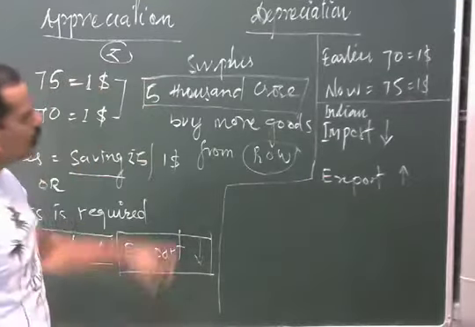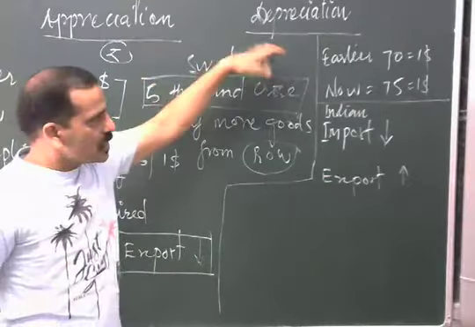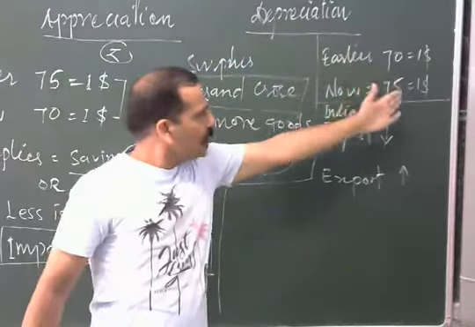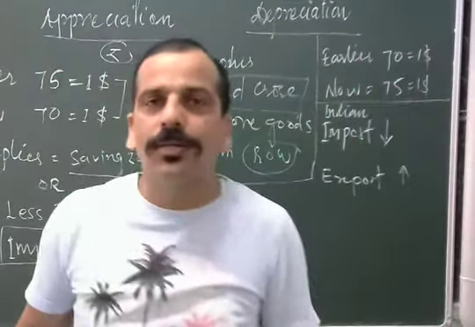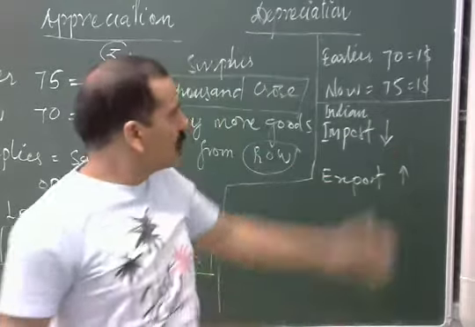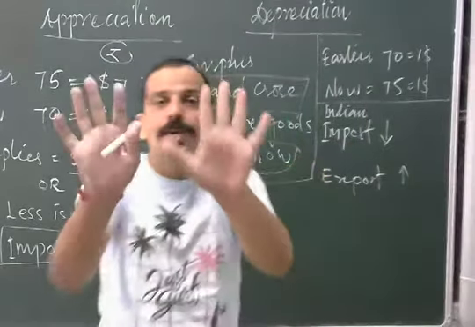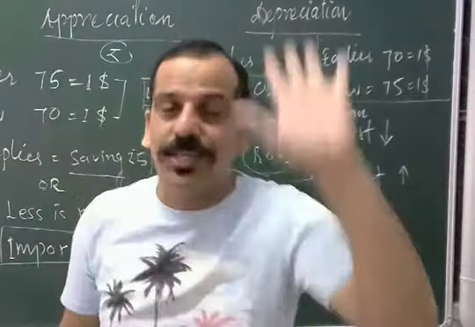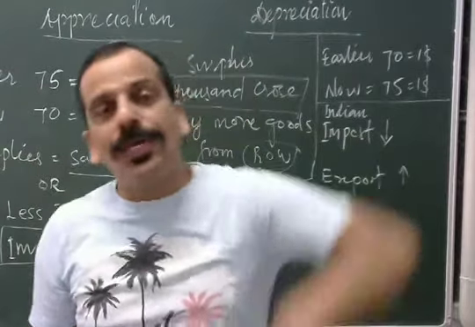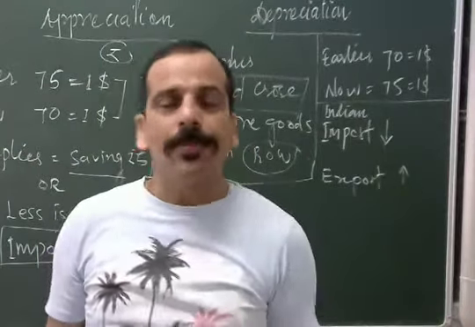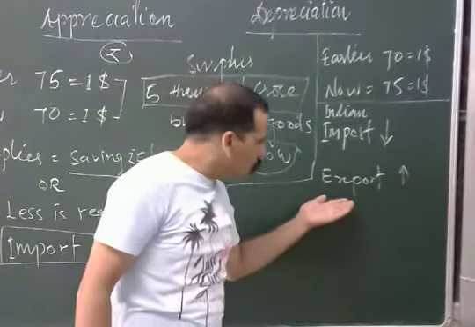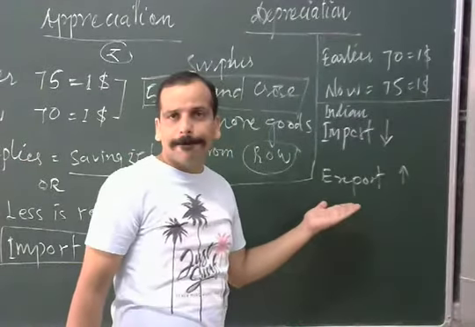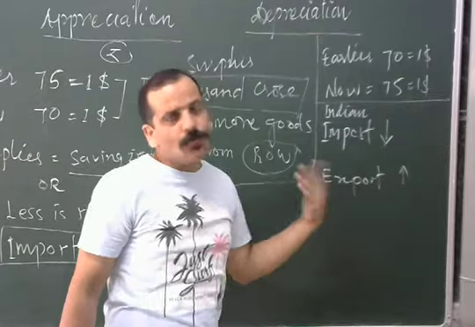Because now foreigners are getting 75 rupees by giving $1. Earlier they were getting 70 rupees, which means they are getting 5 rupees extra. Or we can say they are saving. That saving can be utilized to buy more goods from India.